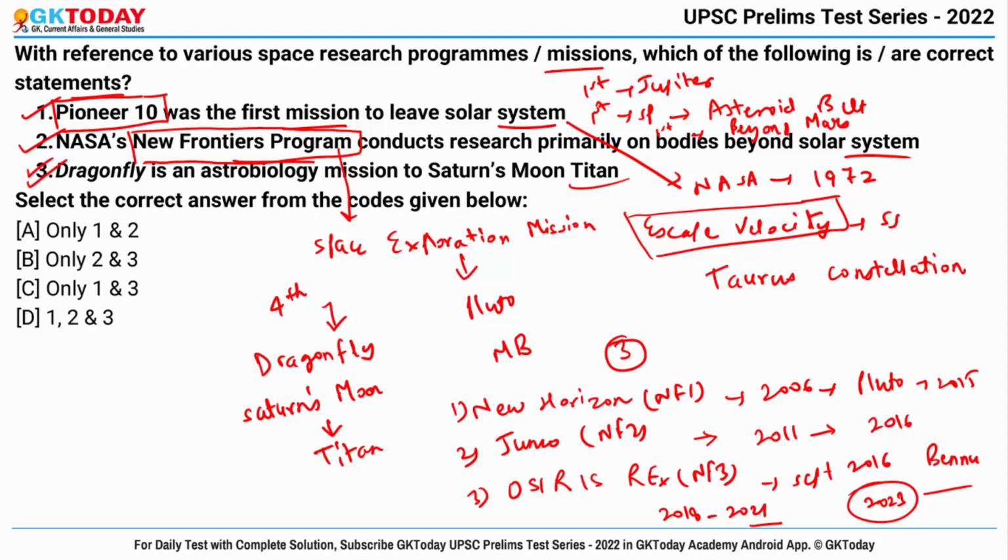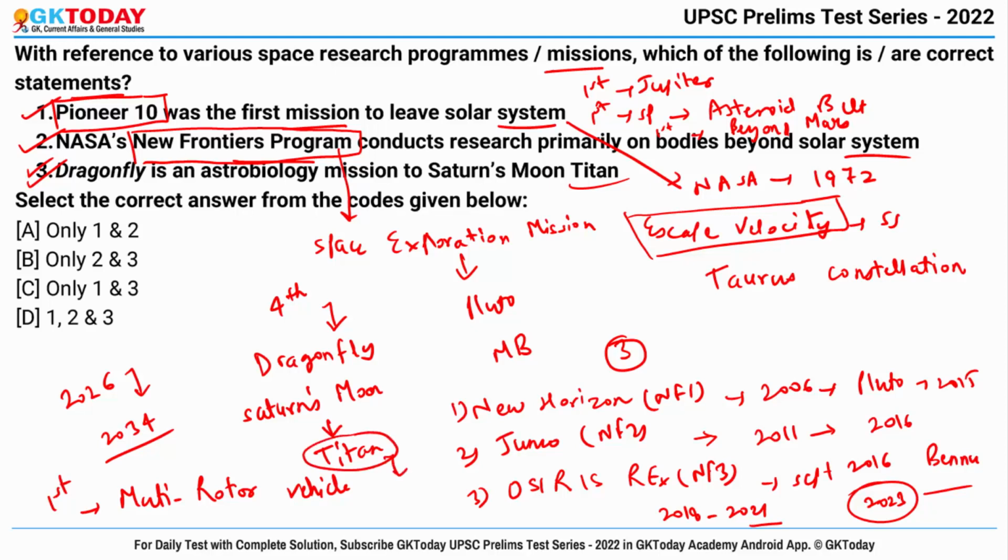And the Dragonfly mission would be launched in the year 2026 and will land in the year 2034. And this will be the very first time NASA will fly a multi-rotor vehicle for science on another planet. And talking about Titan, it is the largest moon of Saturn and second largest moon in the solar system. Why is it important? Because it has liquid rivers, lakes and seas on its surface.